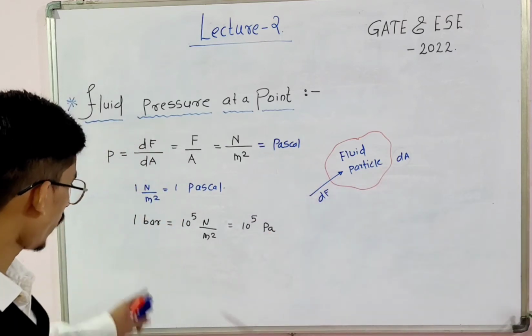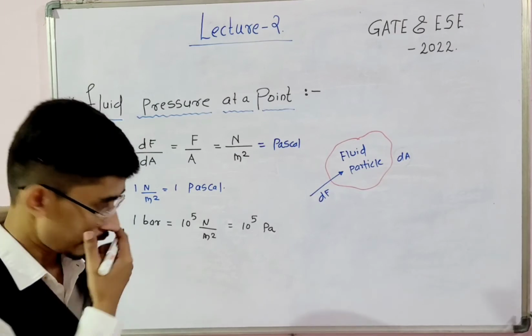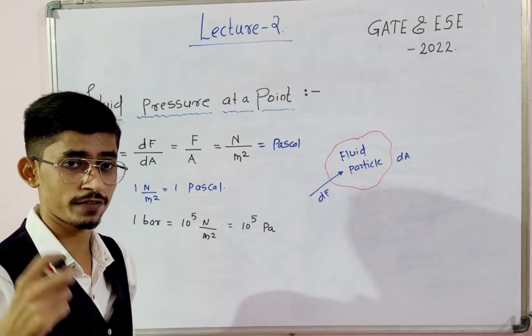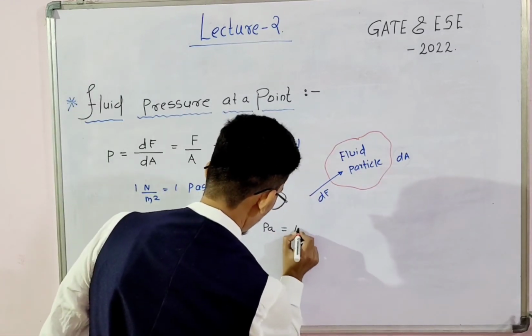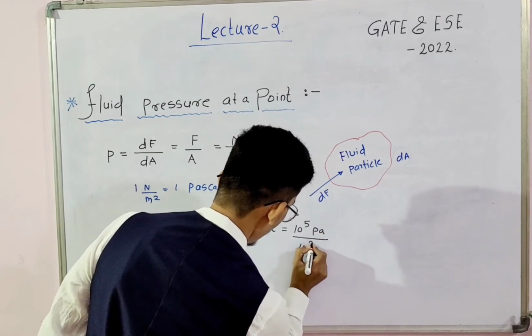If you want to find 1 bar in terms of kilopascal, this is 10 raised to 5 Pascal, divided by 1000, that is 10 raised to 3.